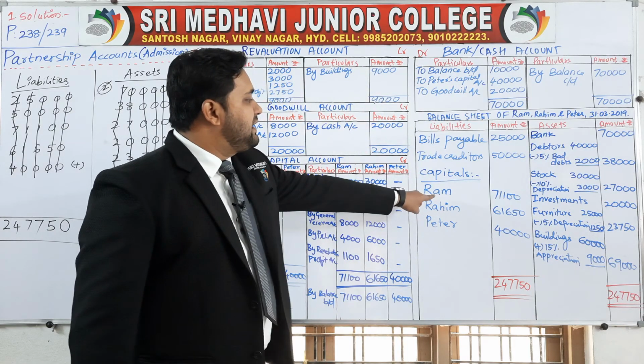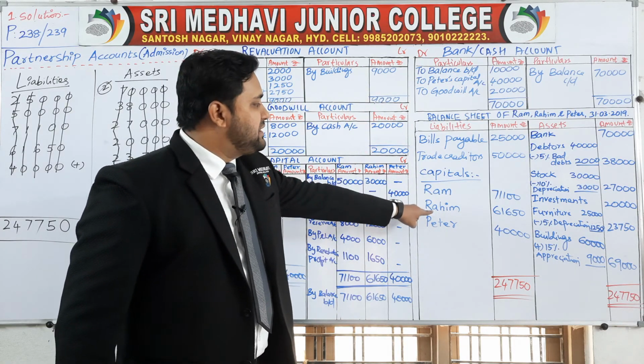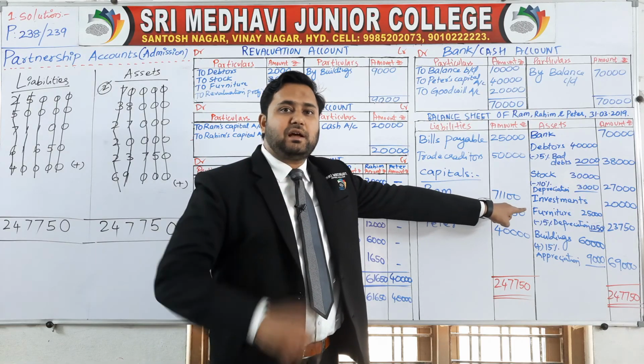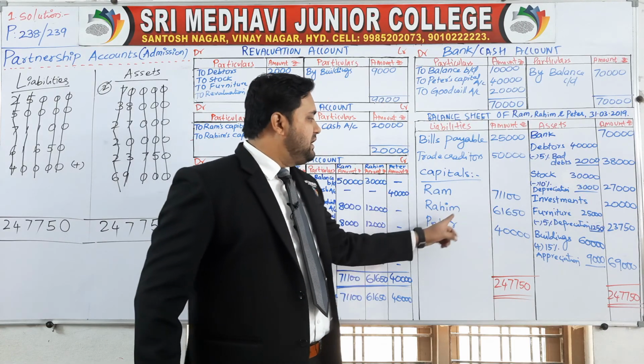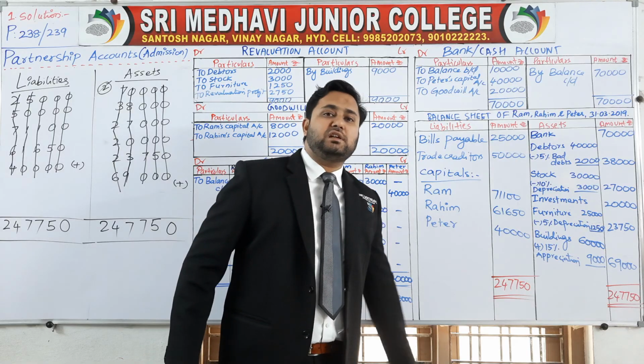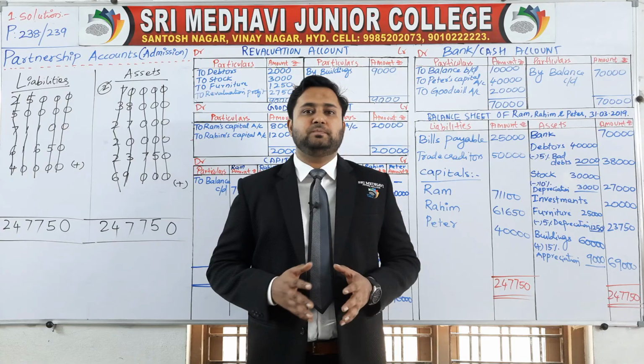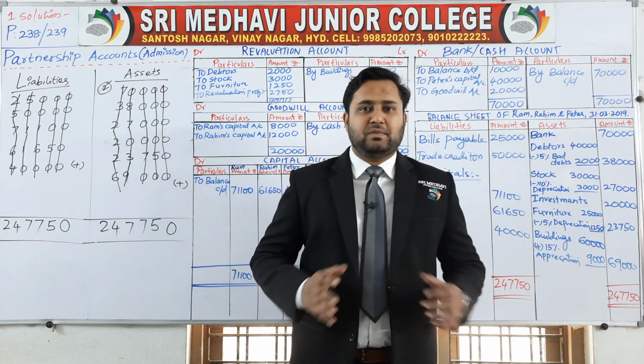This is the correct capital of Ram, this is the correct capital of Rahim. 71,100 is correct. Incorrect is given in the reader. Rahim 61,650 is given wrong in the reader. So hope you understood the problem. Thank you everyone.